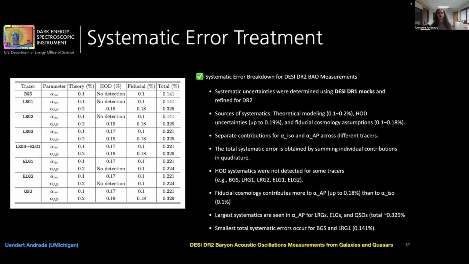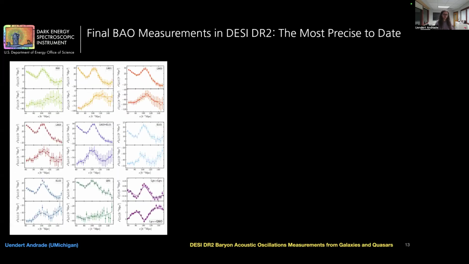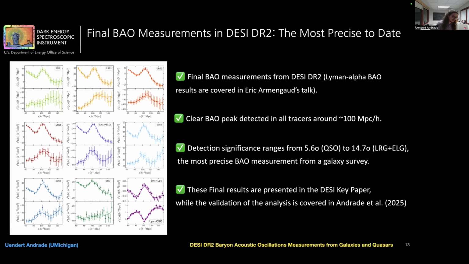Now we've talked about validation tests, statistical and systematic uncertainty. Let's look at the final BAO result. The figure here shows the correlation function around the BAO scale after reconstruction. As discussed earlier, we see a distinct peak around the BAO scale, and we detect this with remarkable precision across all tracers, with detection significance between 5.6 sigma all the way up to 14.7 sigma.